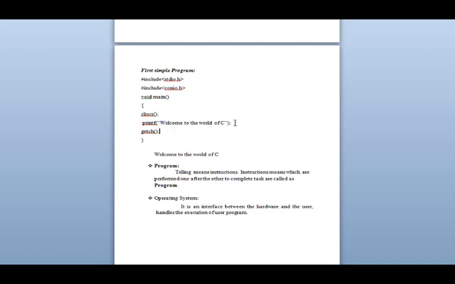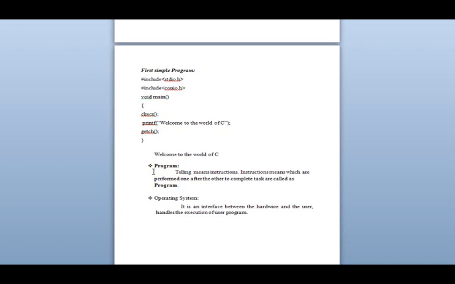After I just want to display this statement, then getch, which means get a character. If I do not write this and I compile and run the program, the output will be shown, but I will not be able to see the answer or output. Why? Because its process is so fast, within a fraction of a second it will return to the main program. So you have to write getch. Getch means get a character, so that you can press any key on the keyboard and return to the program. That is, the output will be welcome to the world of C.